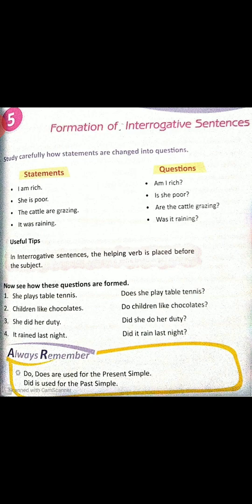Got it, students? We also use the question words like what, where, when, why, which, who, whom, whose, and how in the interrogative sentences to ask for the information. And in this, question words are placed in the beginning of the sentences. For example, where are you going? What is your name? When did you come? Whom are you talking to? Whose pen is it? Getting it?